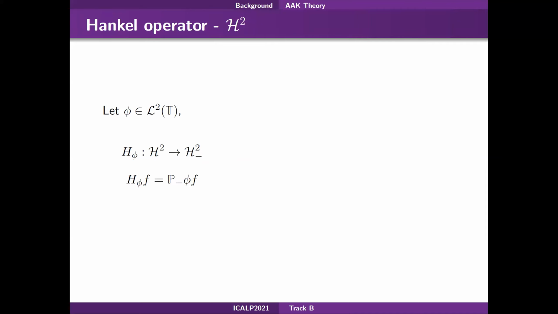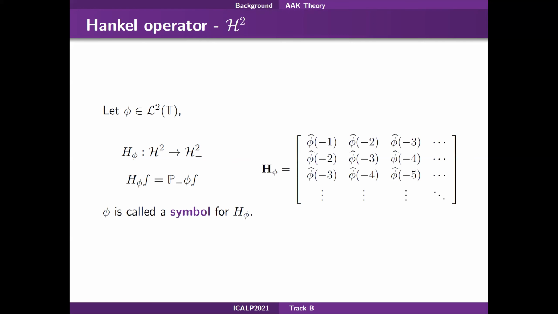What is very important here is the relation between the function phi that we call symbol and the Hankel matrix of this operator. The entries of H are defined using the negative Fourier coefficients of the symbol. We remark that the symbol is not unique. Phi is a symbol together with any function having the same component in the negative Hardy space.